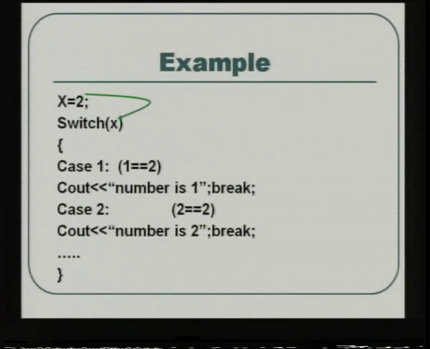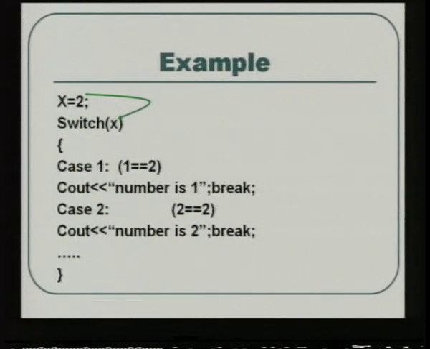X is an integer variable, so it can hold any integer value. Because it can hold a number of values, we are using this switch case statement. It is followed by this opening brace, which indicates the body of the switch construct. Now, this is called the case constant. The value which follows the keyword case is called the case constant.